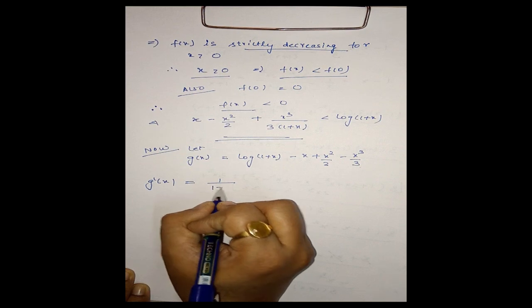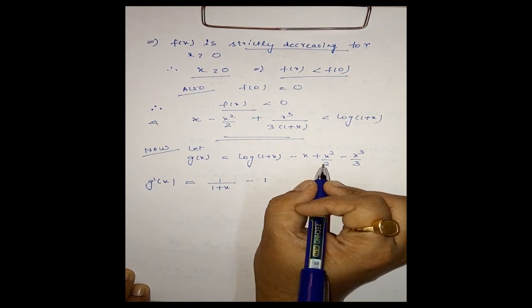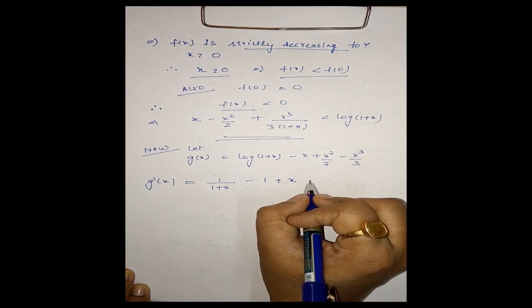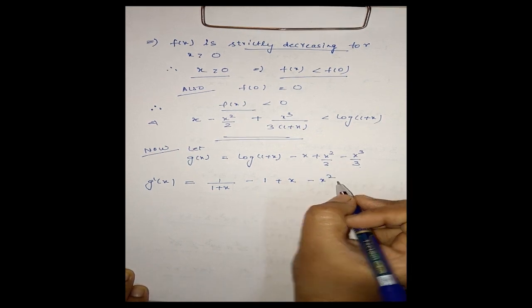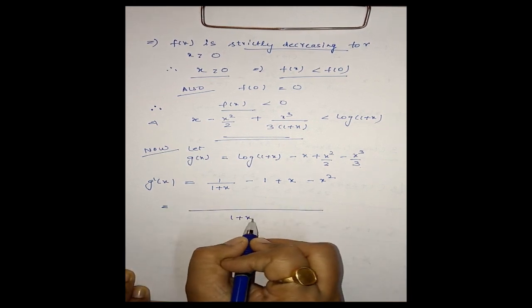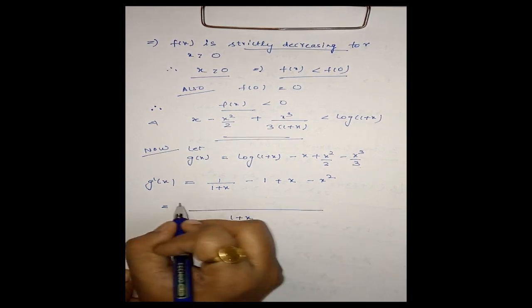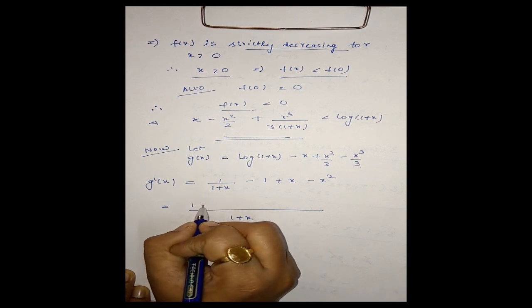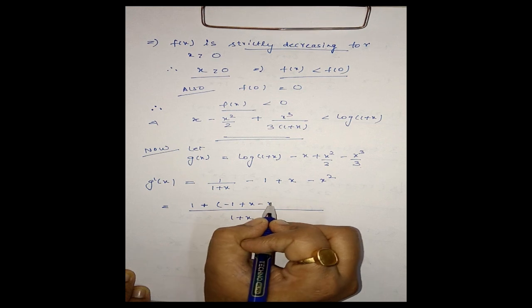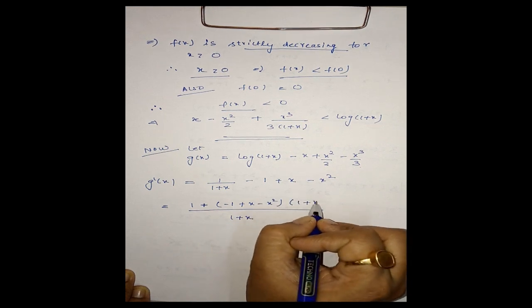This is 1 upon 1 plus x, minus 1, plus 2x by 2 that is x, minus 3x square by 3 means minus x square here. This is 1 minus, or I can say, minus 1 plus x minus x square into 1 plus x.